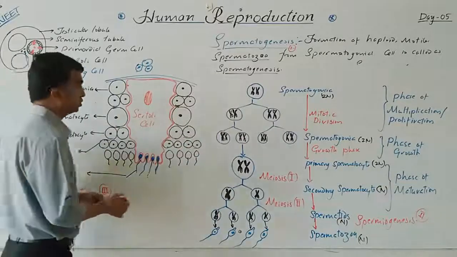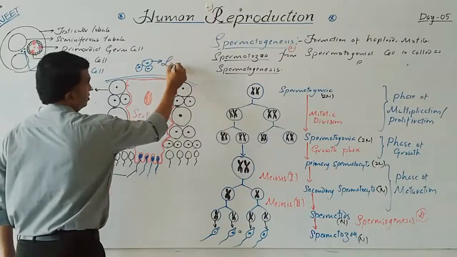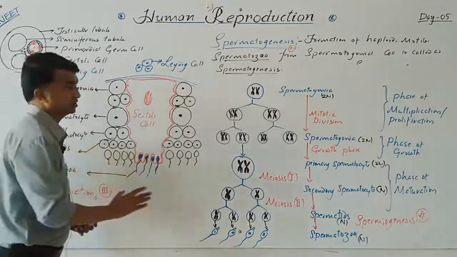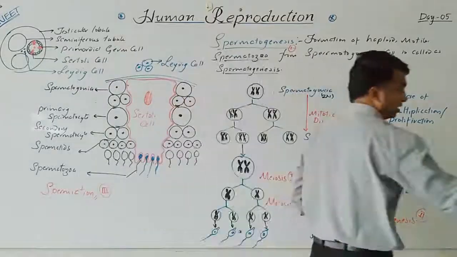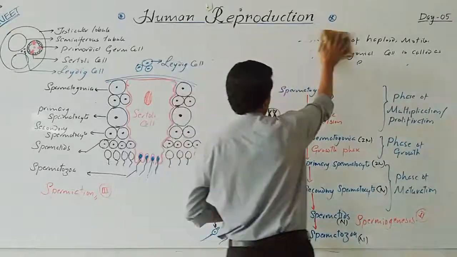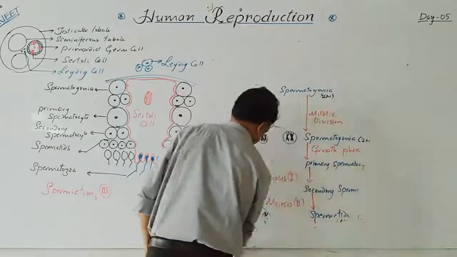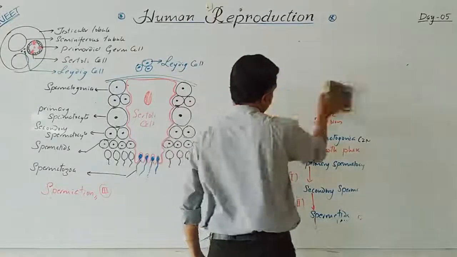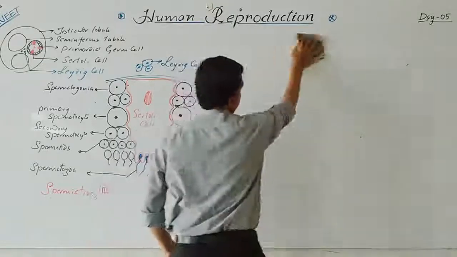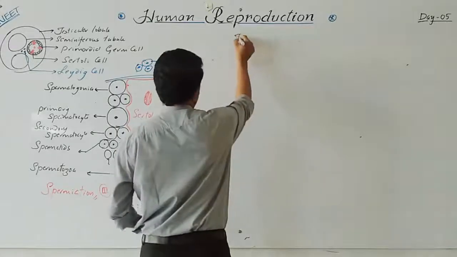Here two types of cells are there: one is the Sertoli cell, which you already know, and this is the Leydig cell. I will draw the hormonal regulation on this side, showing how it occurs and how the Sertoli cell plays a very important role in the spermiogenesis process. So first, hormonal regulation.